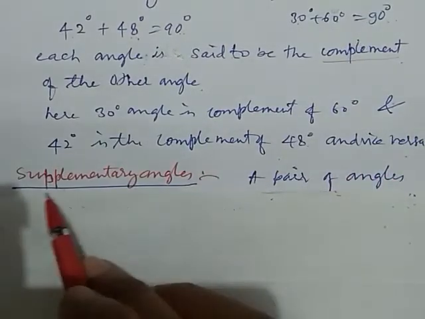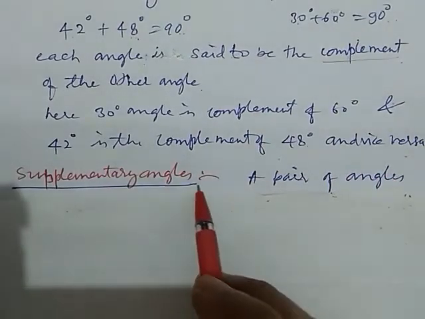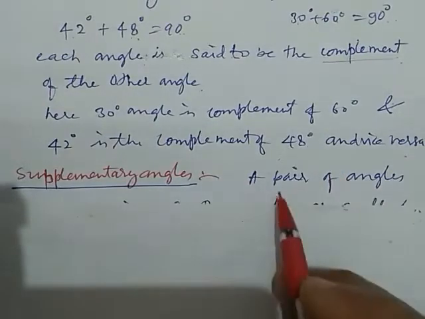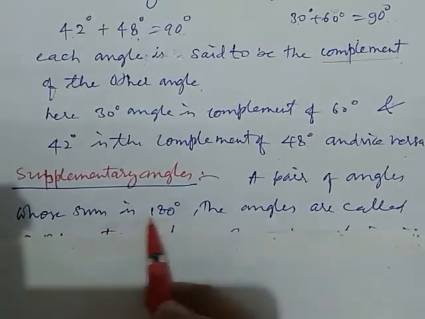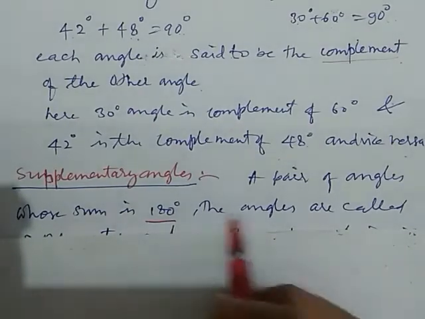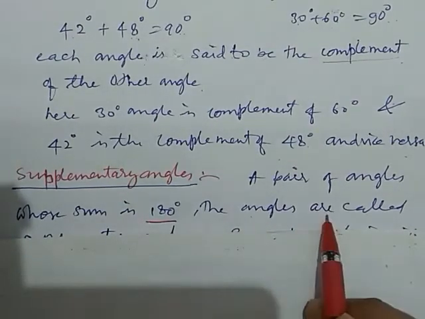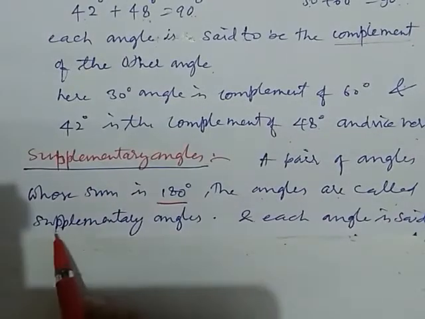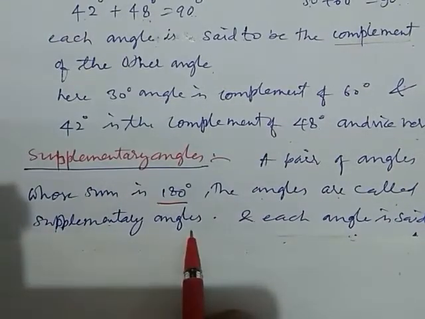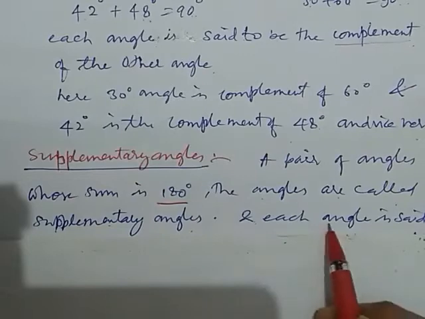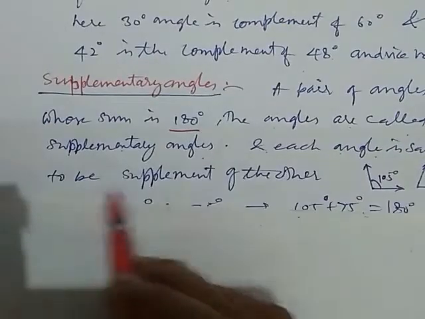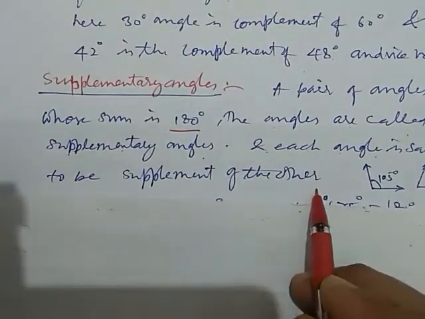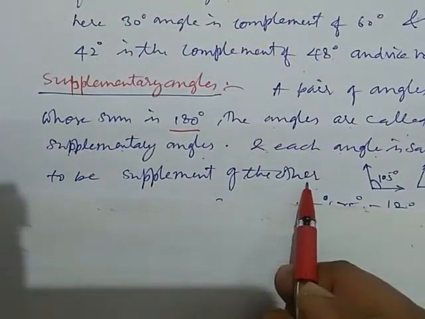Supplementary angles. Supplementary angles are a pair of angles whose sum is 180 degree. The angles are called supplementary angles and each angle is said to be the supplement of the other. Okay?